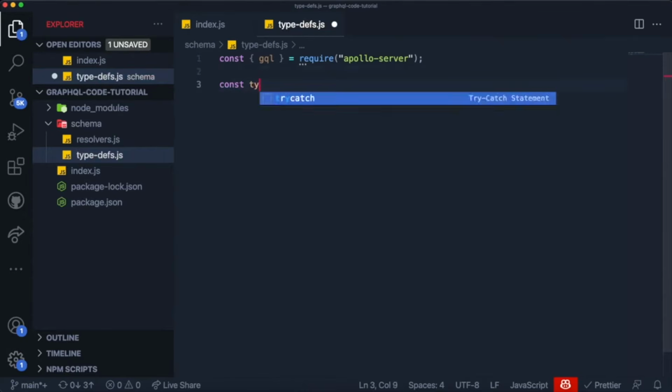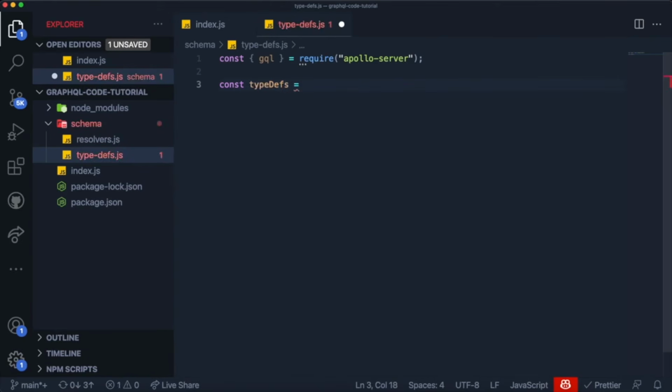And in order to do that, we're going to come over here and we're going to create a variable called typeDefs like this, and we're going to set it equal to gql, and we're going to open and close backticks like this. And inside of here, we can write pure GraphQL code.